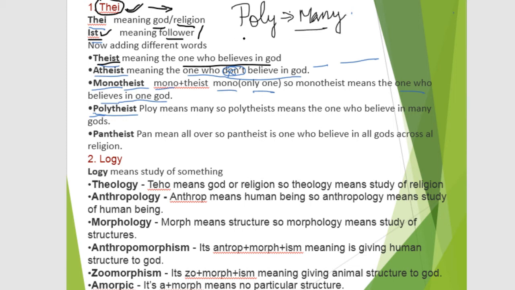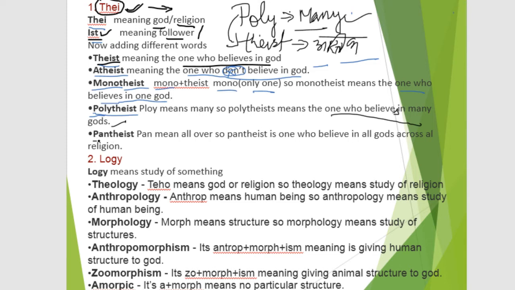Theist means a person who believes in God, and polytheist means one who believes in many gods. So polytheist is the word used for a person who believes in many gods.